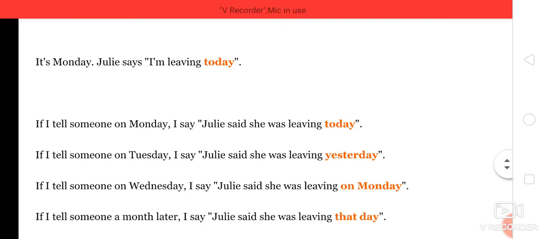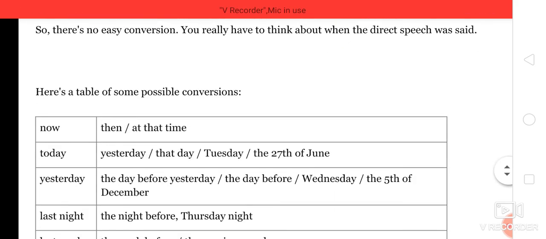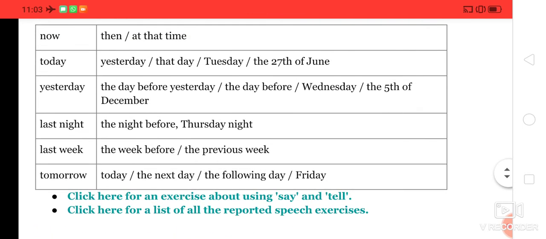See, it's Monday. Julie says, "I am leaving today." If I tell someone on Monday, I say Julie said she was leaving today. You can also write it like, if I tell someone on Tuesday, I say Julie said she was leaving yesterday. You getting it? So these kinds of sentences are also very important.